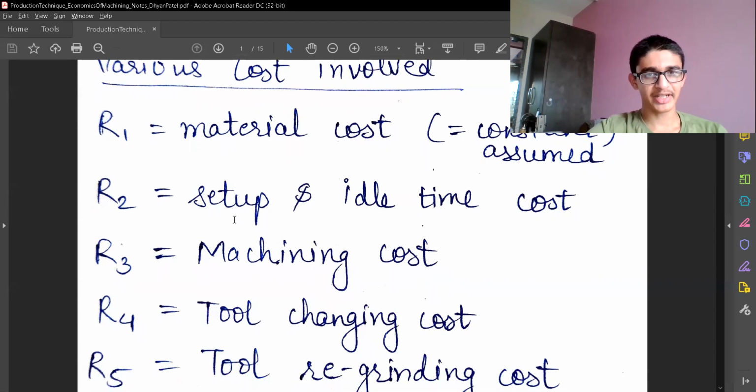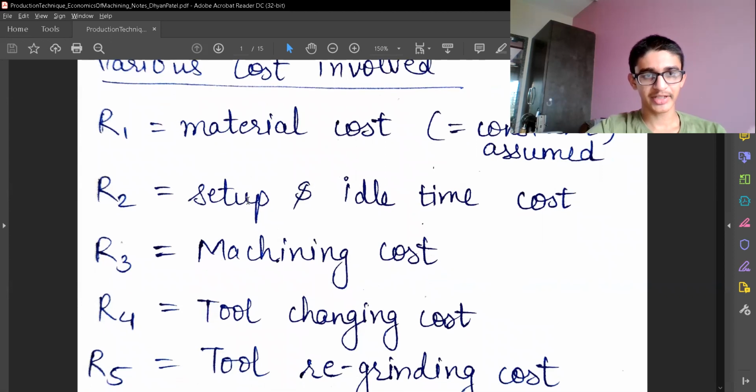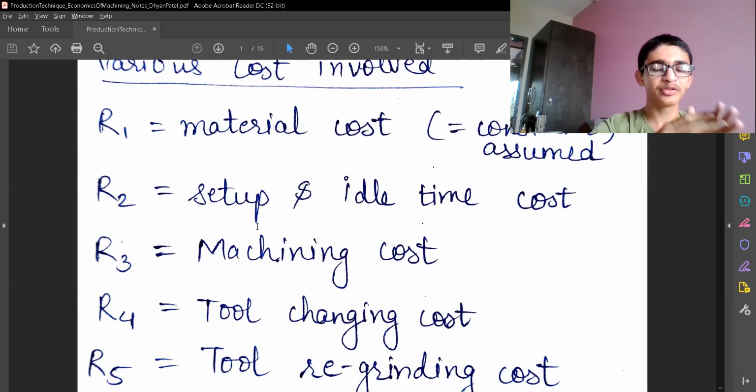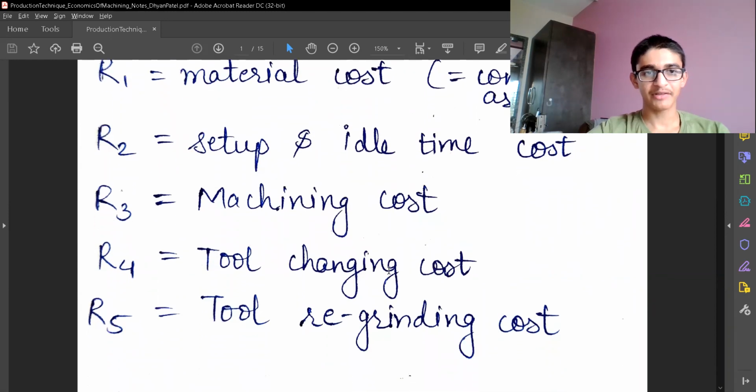Then the second is the setup and idle time cost. Setup time cost is when I set up my tool and change the machine working parameters, spindle speed, and other things. And idle time is when the machine is kept idle, for cooling back of the machine, etc. Then R3 is the machining cost, that is the actual machining which we are doing, and that will involve the machining time factor.